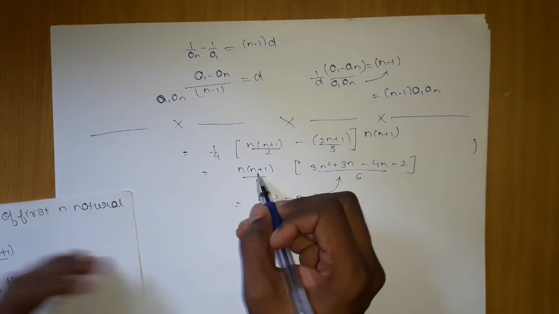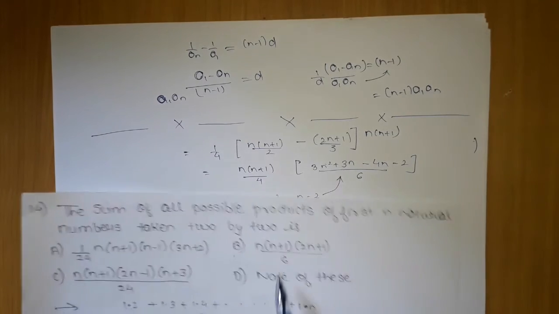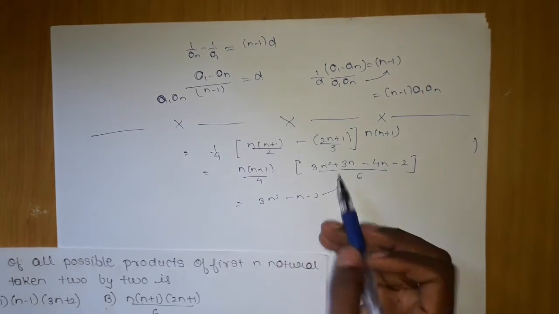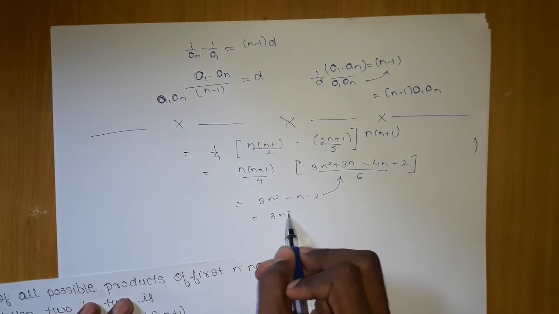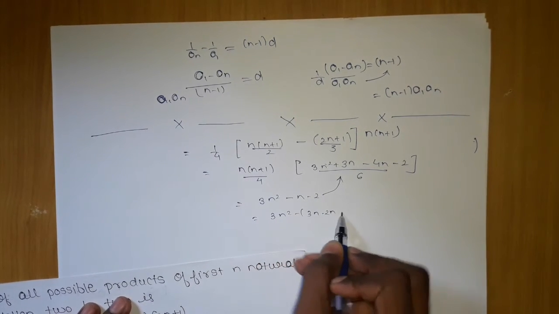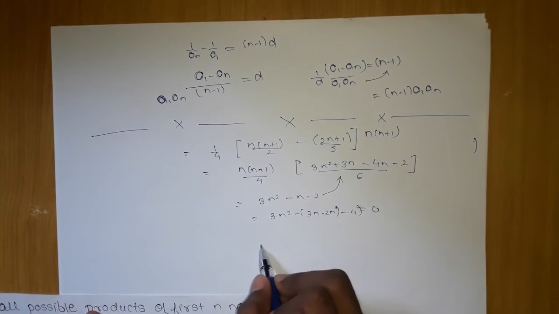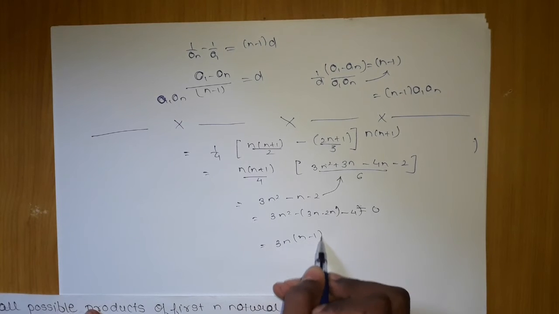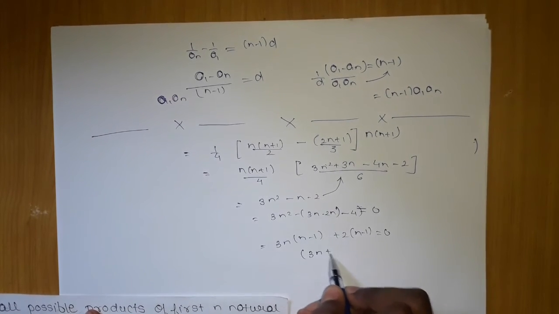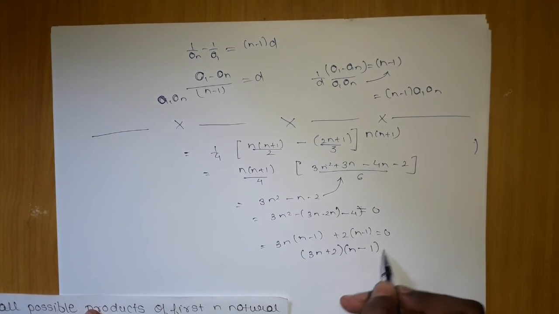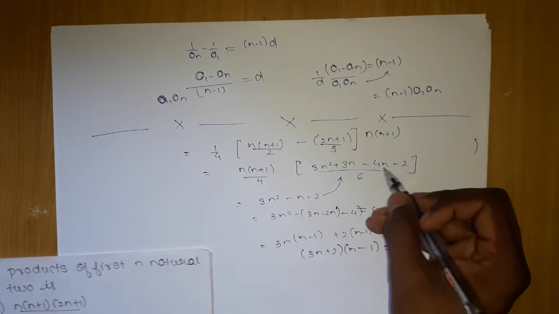I'm simplifying this because I know in the option this thing is already present, n into n plus 1. I just have to focus on what we are getting after solving this. We get 3n square minus 3n minus 2n minus 4, sorry, minus 4 should be equal to 0, giving me finally 3n into n minus 1 plus 2 into n minus 1 equal to 0, giving me 3n plus 2 into n minus 1 equal to 0.